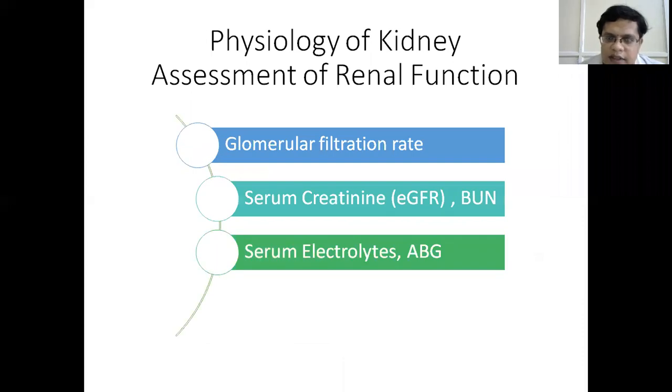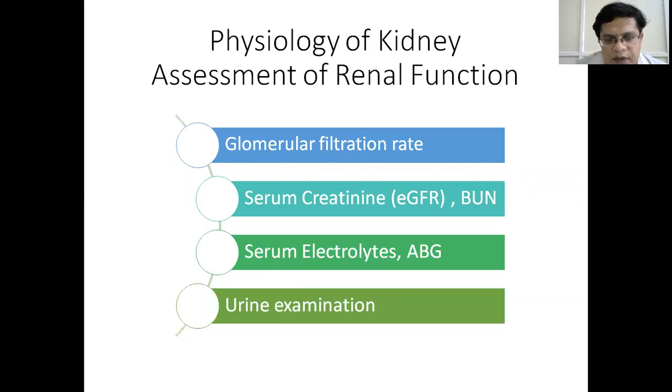So as we have seen, the kidney plays an important role in fluid and electrolyte balance. To assess the function of the kidney, we have to check serum electrolytes and also blood gas analysis, which indicates whether the pH is maintained, or whether there is any acidosis or alkalosis. Similarly, you have to do a urine examination. Urine examination is necessary to determine whether there is any excretion of proteins or blood within the urine, which indicates the etiology of the kidney disease.